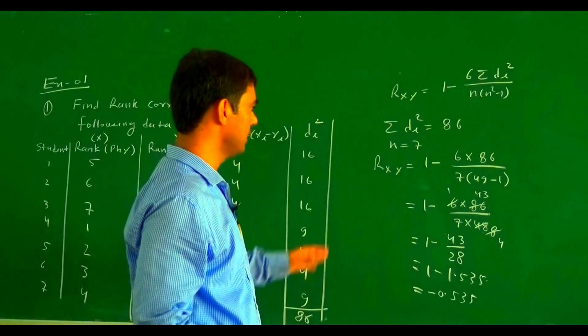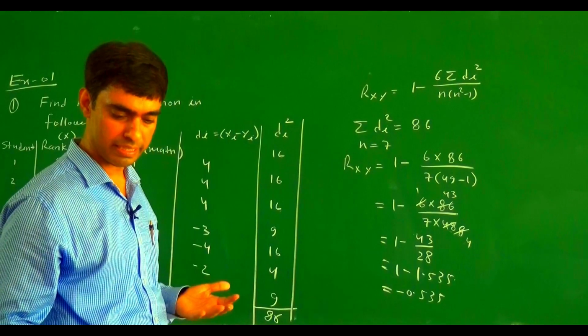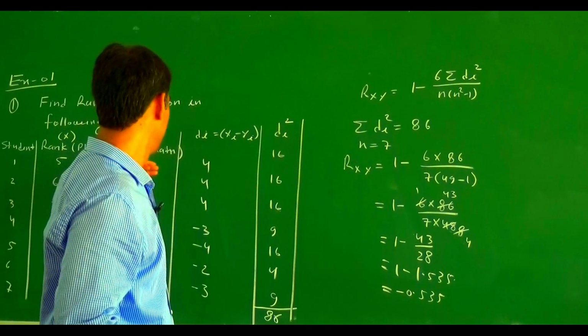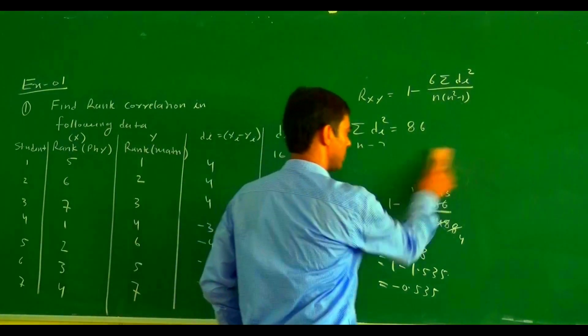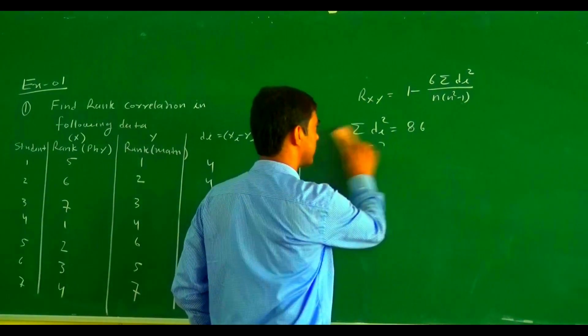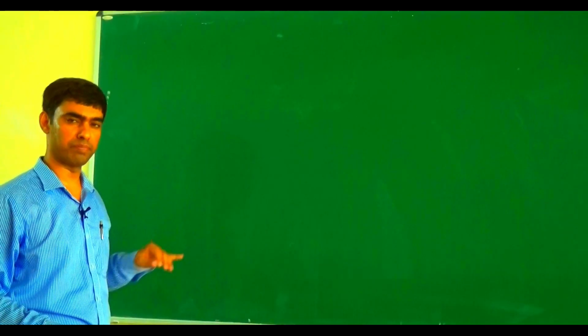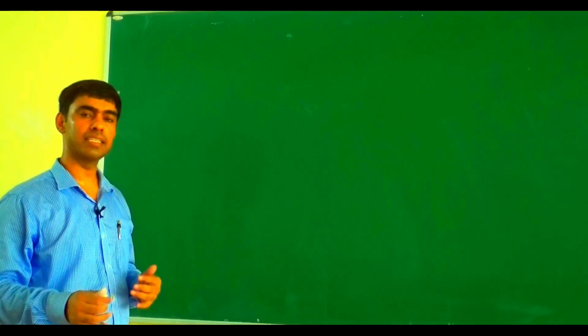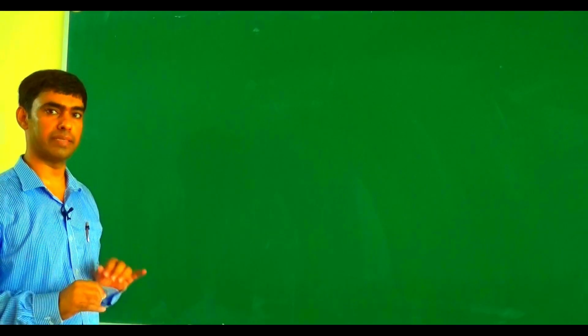So this is the way we calculate the rank correlation coefficient when individuals have different ranks. Now if individuals have the same rank, how do we calculate the rank correlation coefficient? Now we take another example, where we combine two cases. First, rank is not given, the data is given, and some individuals have the same rank.